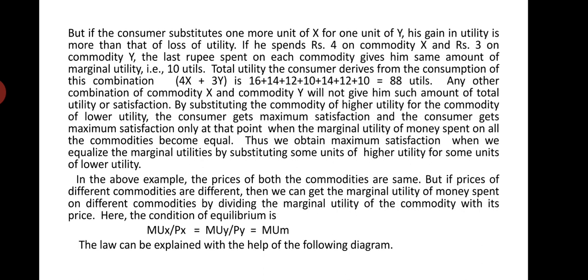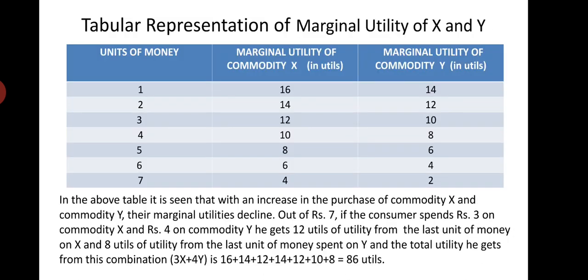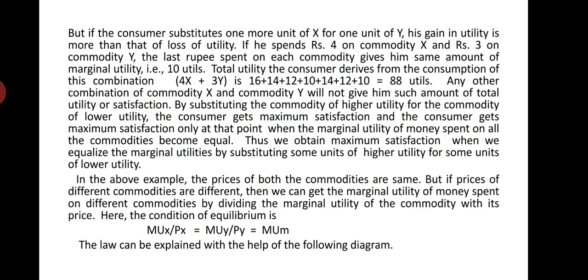But when the consumer took the combination 3x plus 4y, the total utility was only 86 utils, right? So now it comes to 88 utils. It is more than that. Any other combination of commodity X and commodity Y will not give him such an amount of total utility or satisfaction, right?